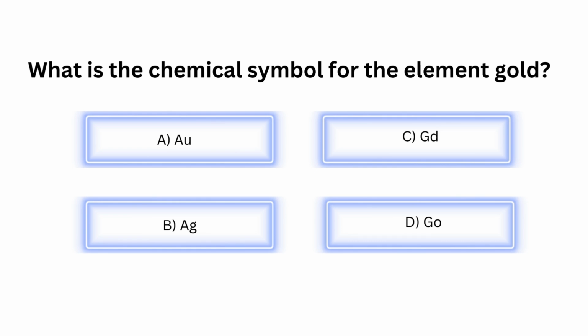What is the chemical symbol for the element gold? A. Au. B. Ag. C. Gd. D. Go.